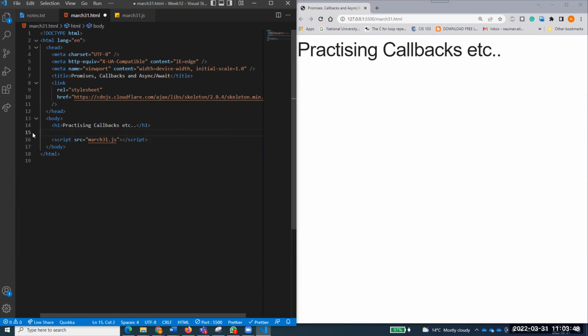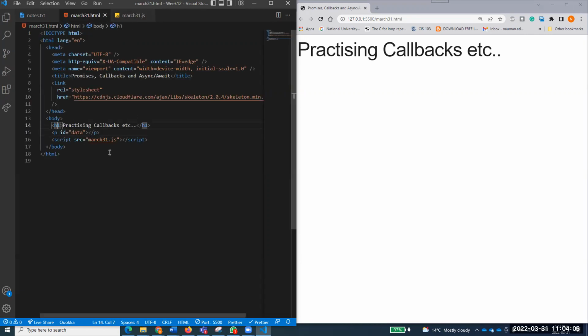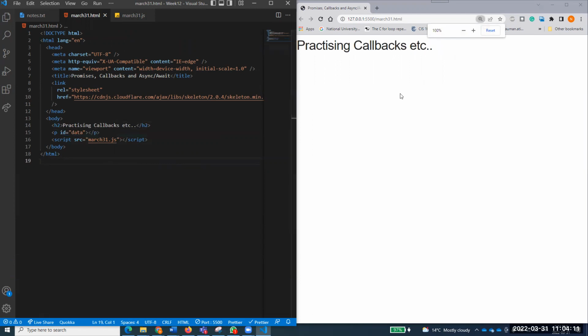So anyhow, I'm just creating a P with the data ID. So I have this paragraph where I will bring my text, everything. Do that, and now come to this. Now I'm starting a very nice example where I'll show you first of all the callbacks, and then you can practice the other things as well. H1 is looking very bad, very big. Maybe H2. Let's do that. That's understandable. Okay, my screen was also capitalized.